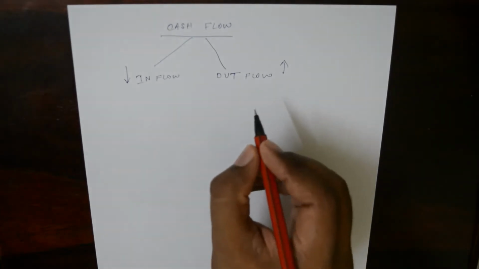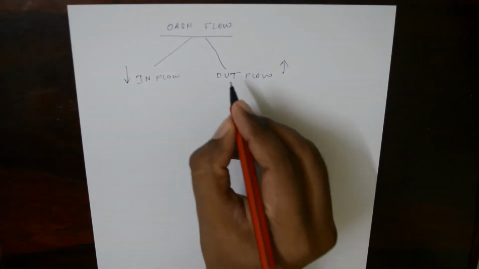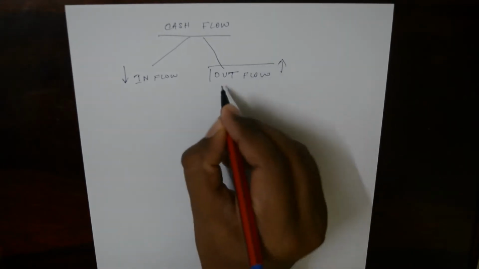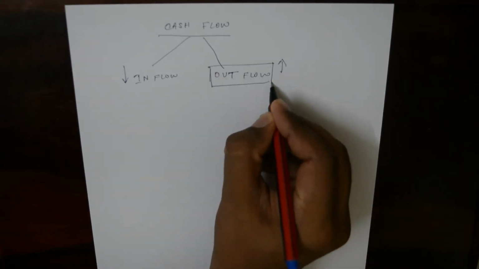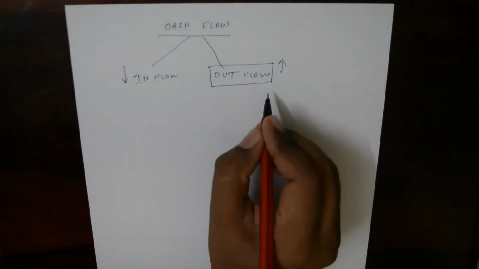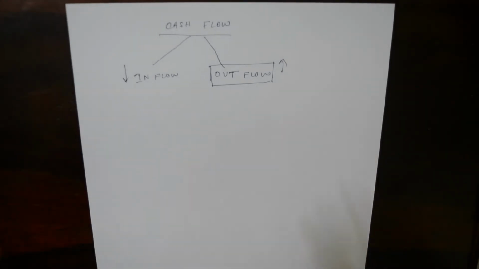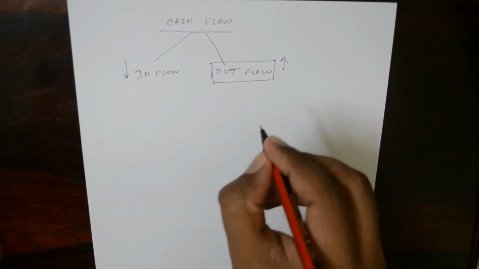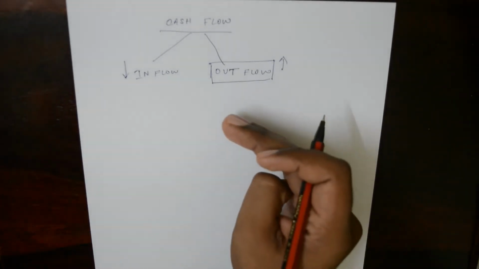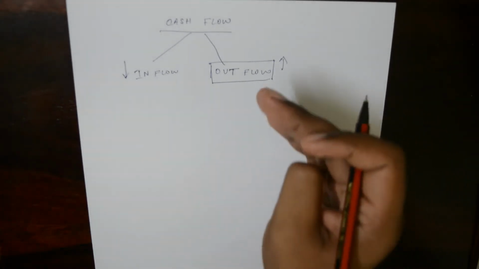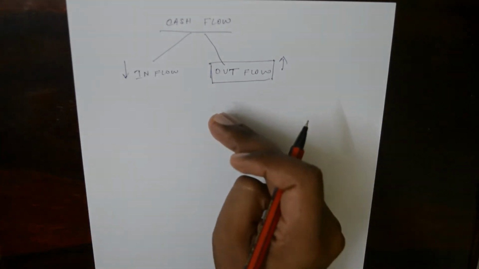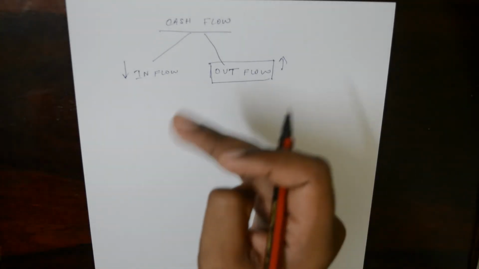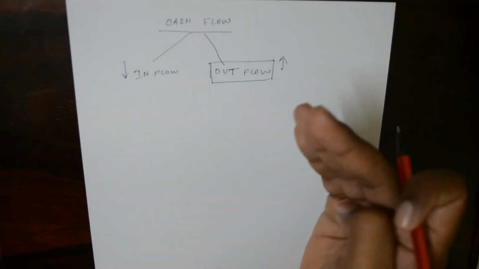Now with respect to present value factor, it concentrates only on outflow of cash. Now we need to understand why it concentrates only on the outflow of cash. Suppose you are a businessman and you have money to invest. If you invest your money rightly, you will get right returns. If you put your money in the wrong investment, you will not get correct returns. You may in fact go into a loss.